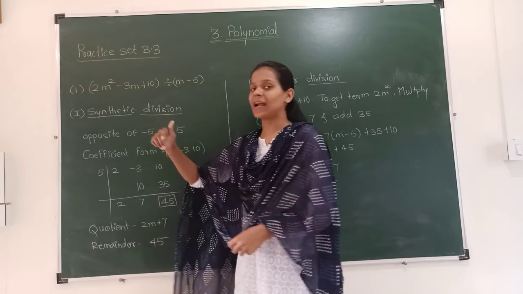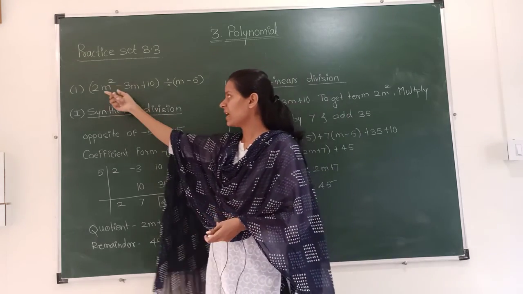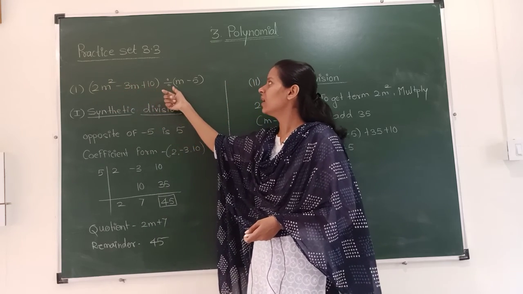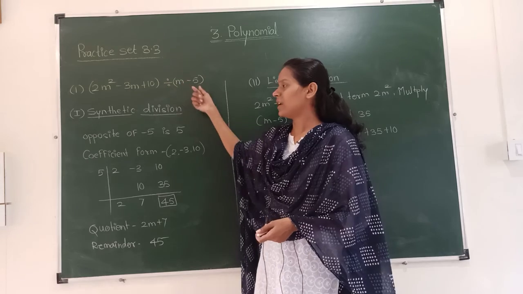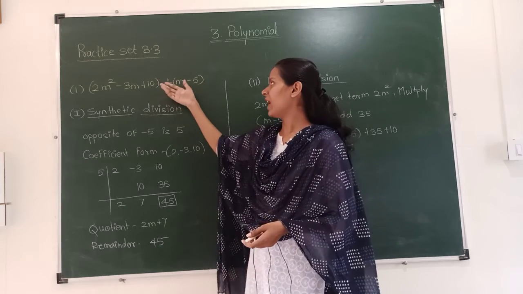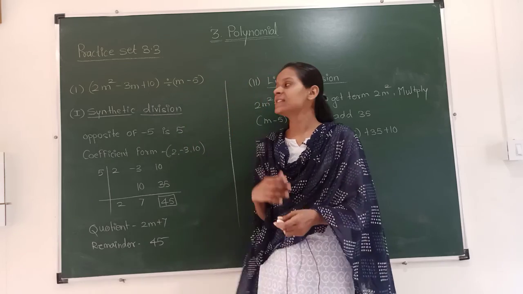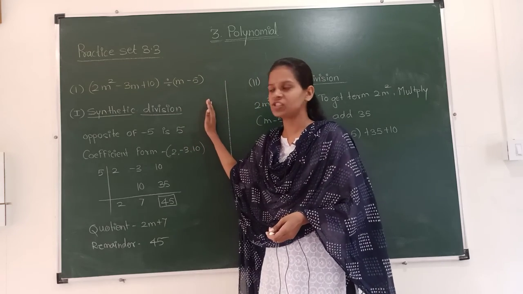First example from practice set 3.3. The example is 2m raised to 2 minus 3m plus 10 divided by m minus 5. We have to divide this polynomial by m minus 5. Okay, we will see first by the synthetic type of division.